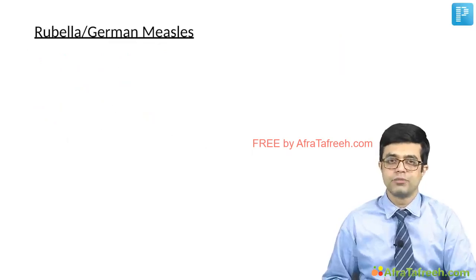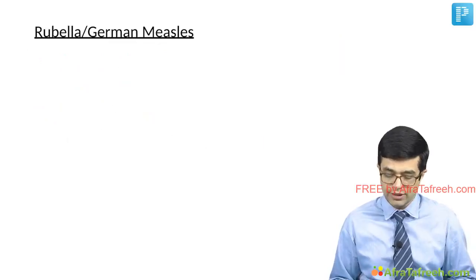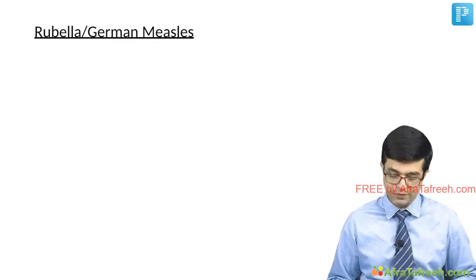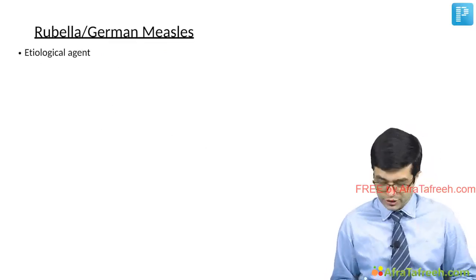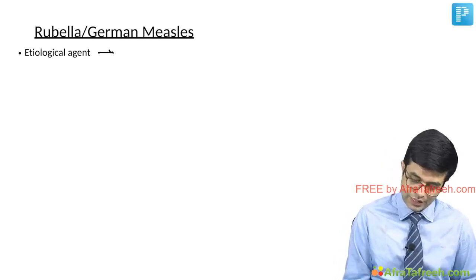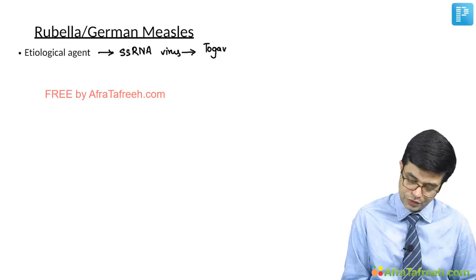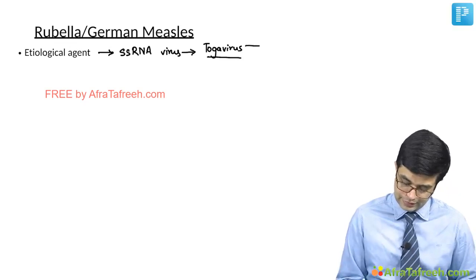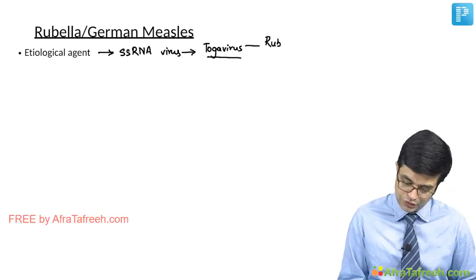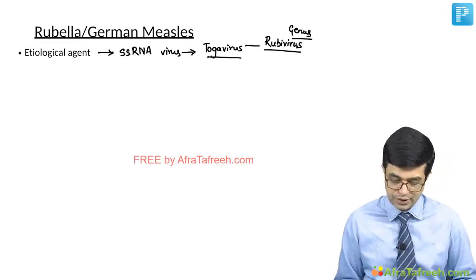The next infection we shall be discussing is rubella. Rubella is also called as German measles. First of all, the etiological agent. Rubella is caused by a single-stranded RNA virus belonging to the family Togaviridae. So it is also called as a Toga virus, and it belongs to a genus called as rubivirus. So rubivirus is the genus of this particular pathogen.